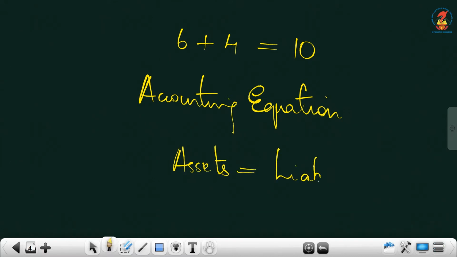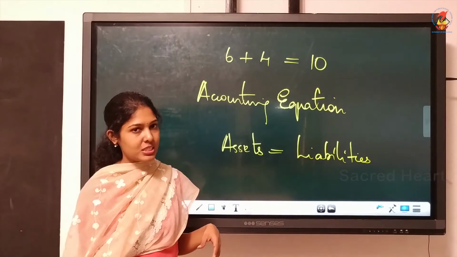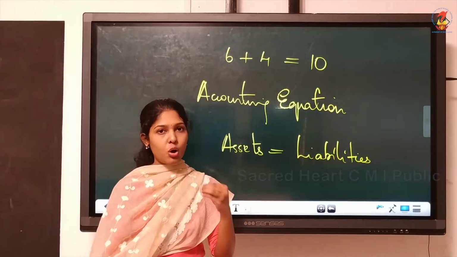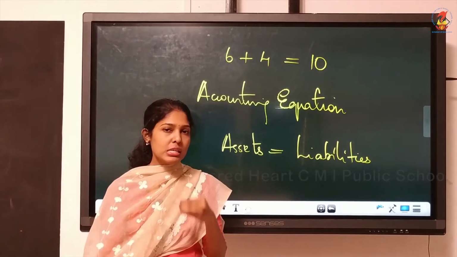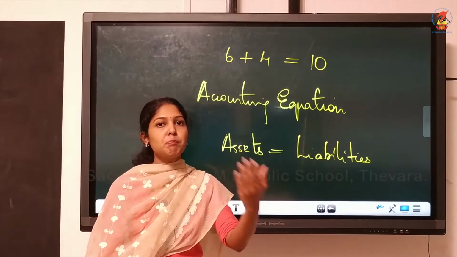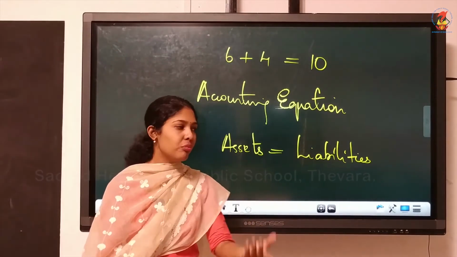For accounting we have assets and liabilities. The meaning of assets and liabilities we already discussed. You remember what is an asset? The properties owned, O-W-N, by the business. Then liabilities means the amount payable or the amount owed, O-W-E-D.